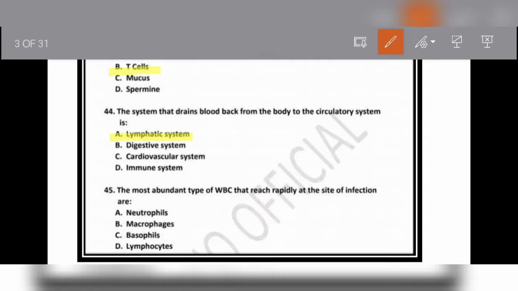So question number 45: the most abundant type of white blood cell that reaches rapidly at the site of infection is? Option A is the neutrophils, option B is the macrophages, option C is the basophils, and option D is the lymphocytes. So here the most abundant type of white blood cells are the neutrophils, and these are the ones that rapidly reach the site of infection. So the correct option will be option A, neutrophils. And the percentage of neutrophils in the white blood cells is approximately 72% of all WBCs are neutrophils. 70 to 75%, or specifically 72%.